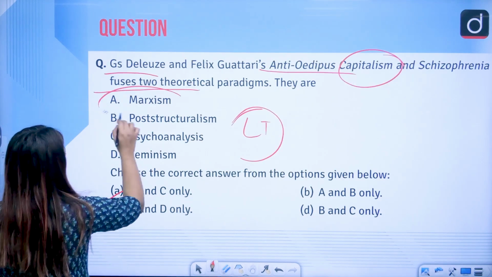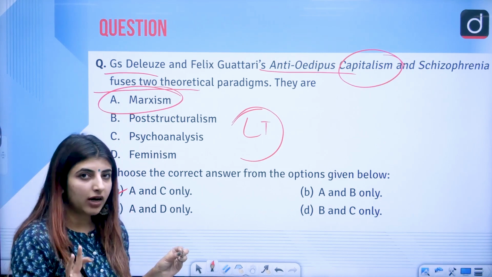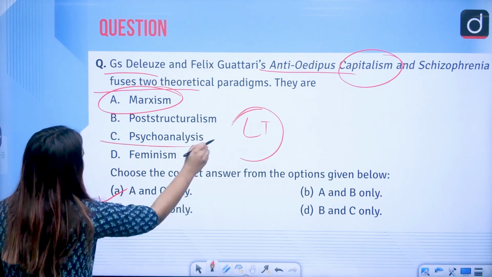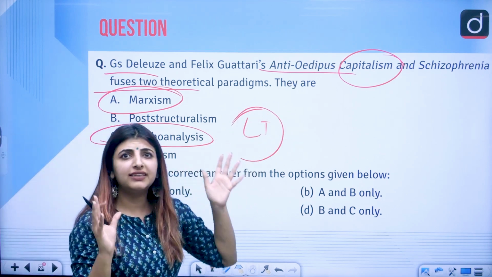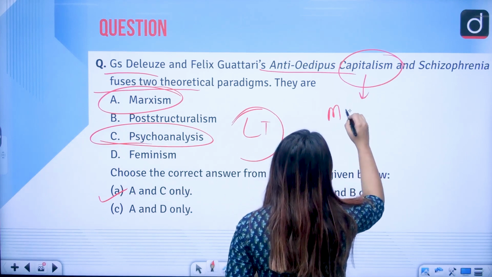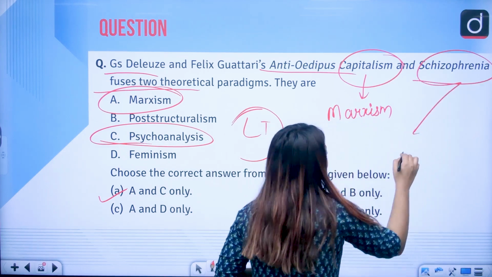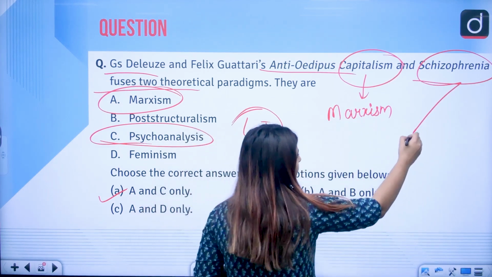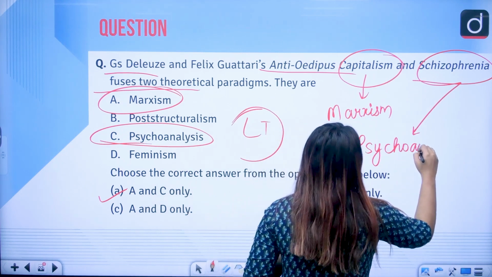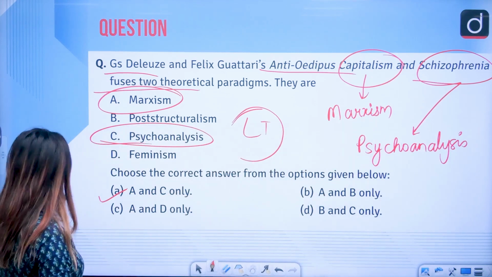That is, it is related to Marxism. It has certain thoughts and certain theories which are related to Marxism, because capitalism is being talked about here. And C, psychoanalysis, because this is really evident by the name itself, because through capitalism, of course, one thing comes into mind, that is Marxism. And schizophrenia is some kind of a mental disease, mental disorder, so it is related to psychology, so it is psychoanalysis. So these are the two paradigms that it deals with.